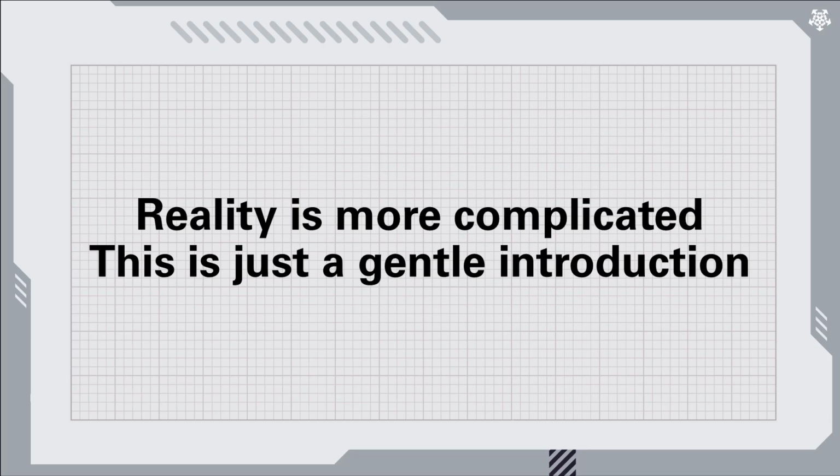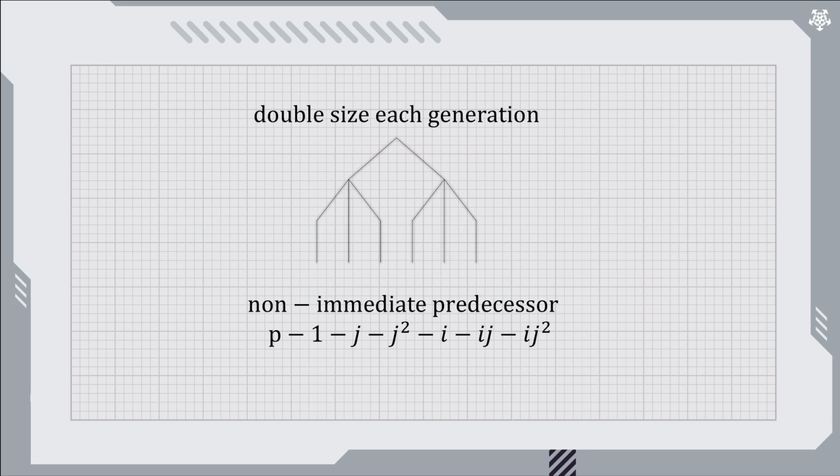Note that this is just an example with some arbitrary definitions. The real situation is a bit more complicated, and we will revisit this in a later video, but it is instructive to be able to make some rough quantitative calculations now. The first arbitrary assumption we make for 6 dimensions are that the vector lengths double each step, and that the first non-immediate predecessor of p is 6 steps away at this coordinate.